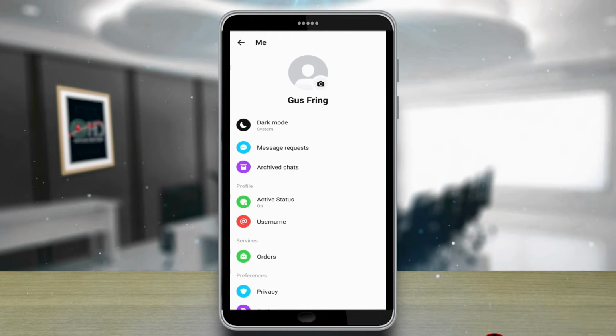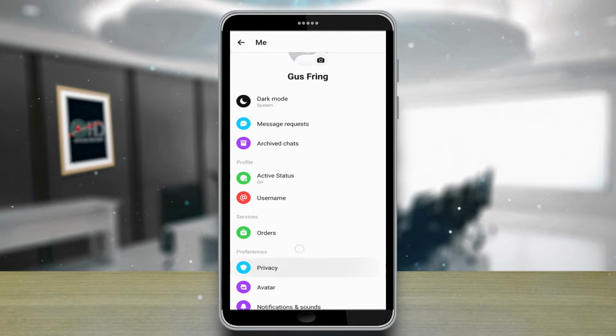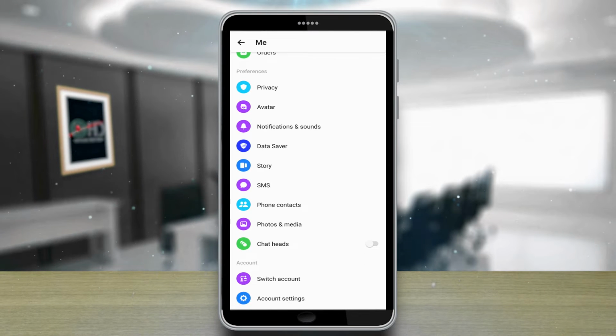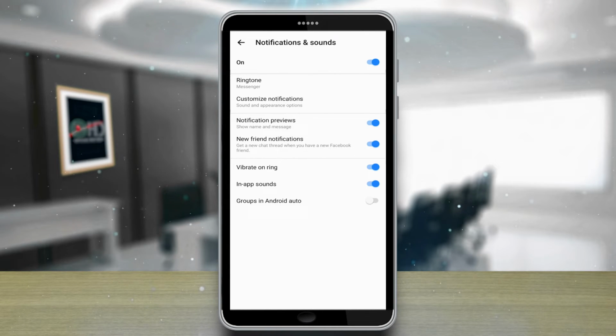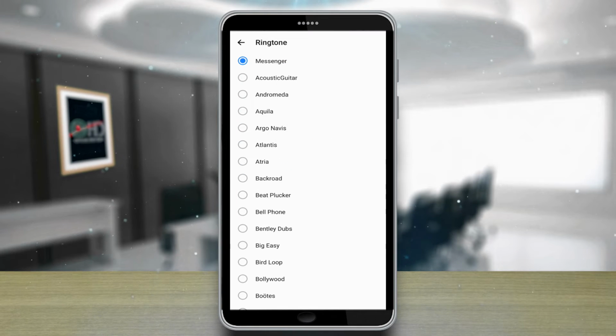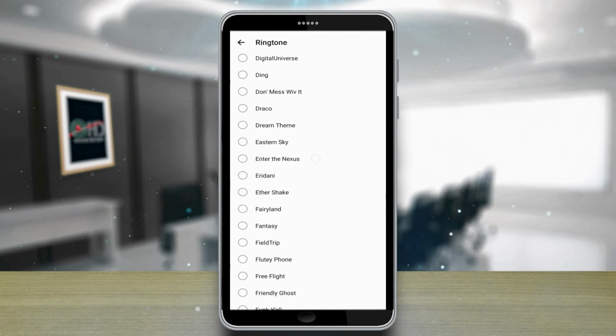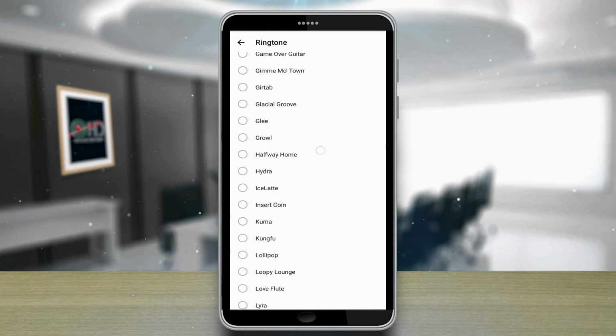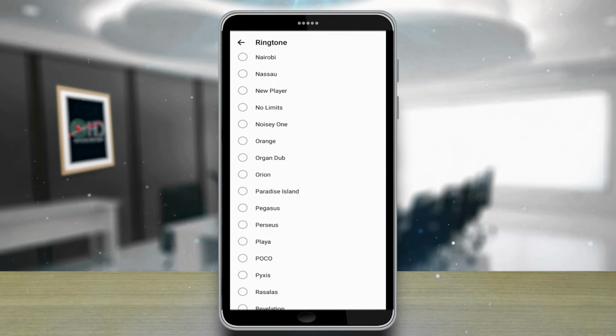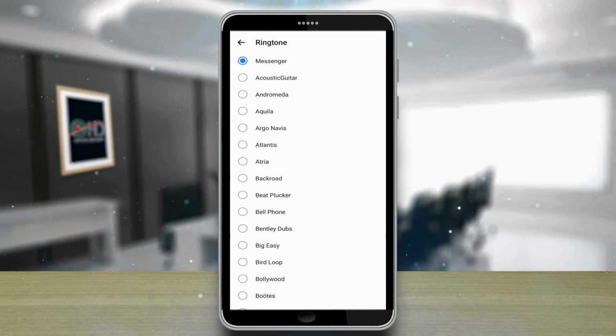So guys, go to your profile, then scroll down a bit and then go to notifications and sounds. You can see the first option there, tap on ringtone. Here you can see a lot of options to choose from, to choose which ringtone you want to have in Messenger. You can choose any one of them as your ringtone for Messenger. Let me give you a demo.